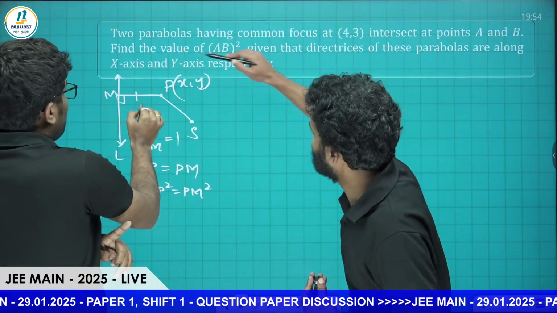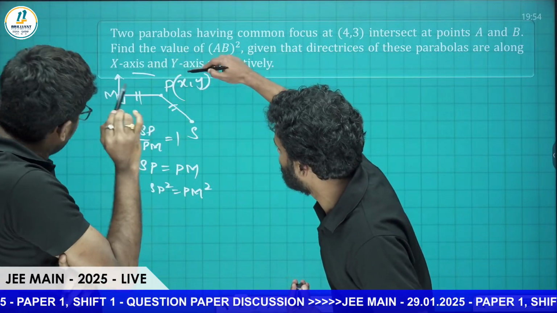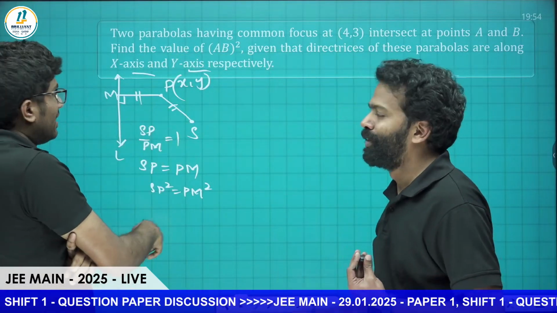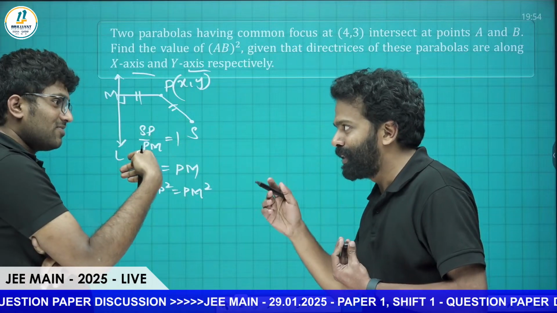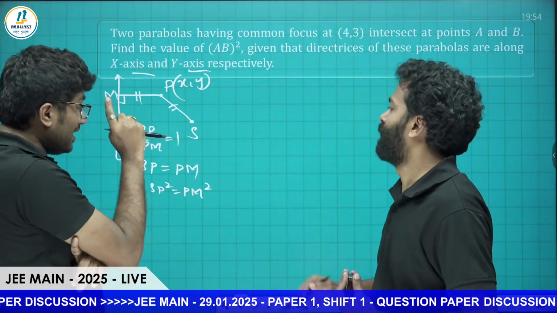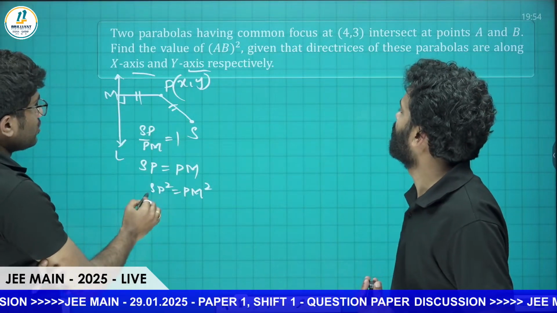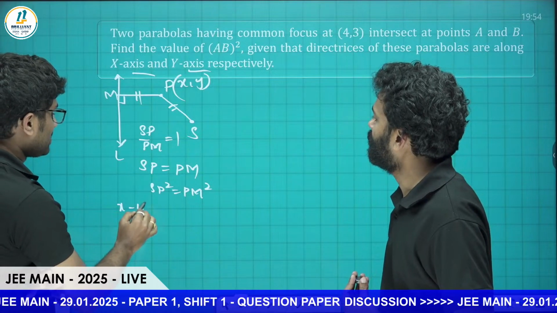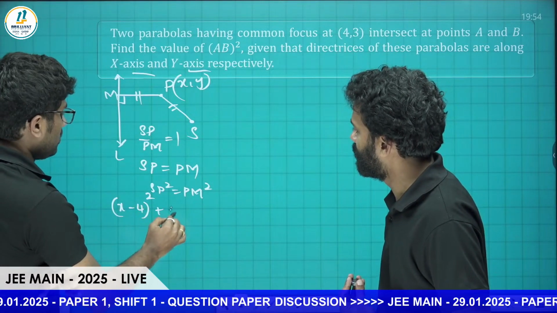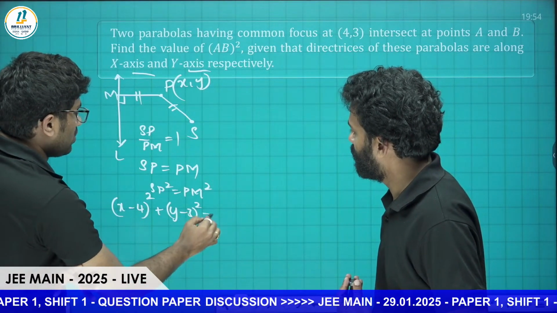Exactly, sir. Directrix, most important. One is the x-axis and the other is the y-axis. So the two parabolas are perpendicular. Exactly. So now SP square will be (x minus 4) whole square plus (y minus 3) whole square, equals PM square.